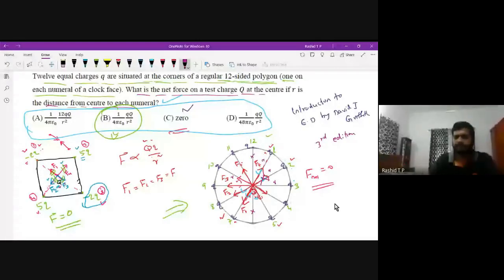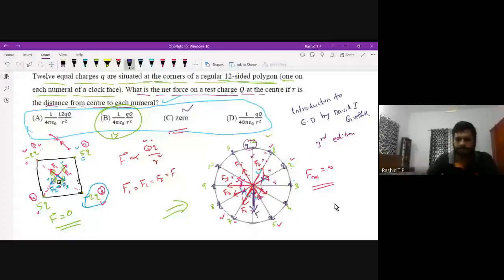But the charge kept at the 12th position exerts a force on the charge capital Q. I will write in a different color. It exerts a force along this direction. This is the force exerted by the charge kept at position 12.